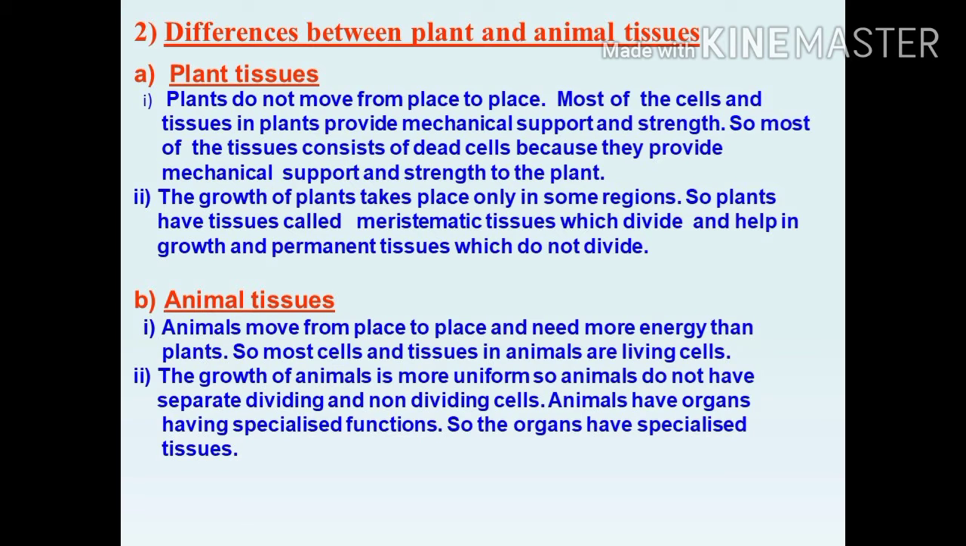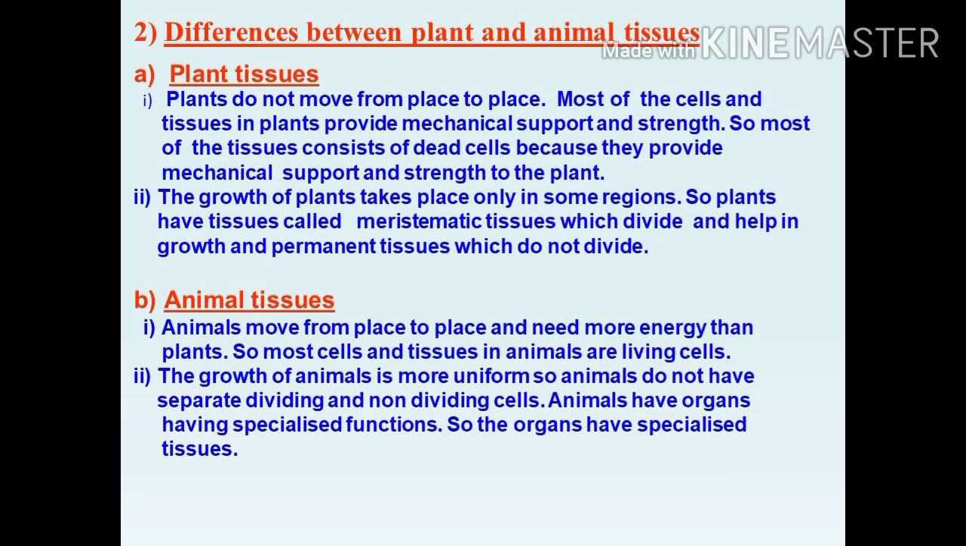See the animal tissue. Animals move from one place to another place, so they need more energy than plants. So most cells and tissues in animals are living cells. The growth of animals is more uniform, so animals do not have separate dividing and non-dividing cells. Animals have organs having specialized functions, so the organs have specialized tissues.